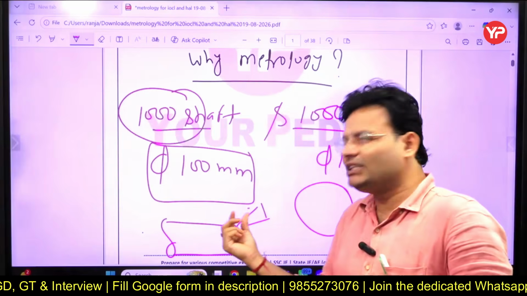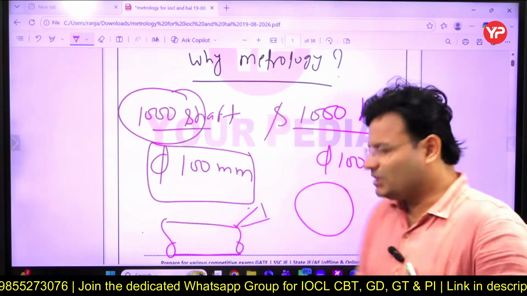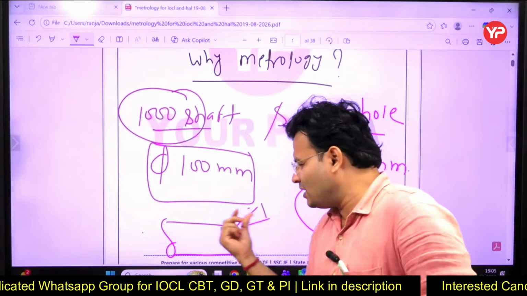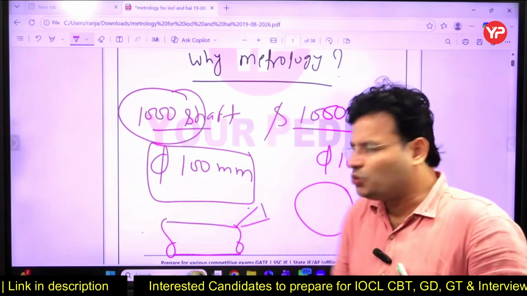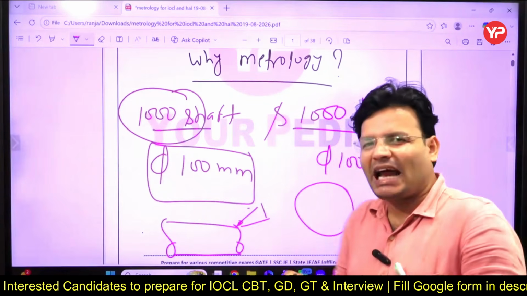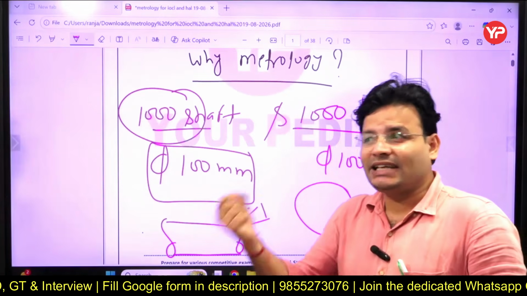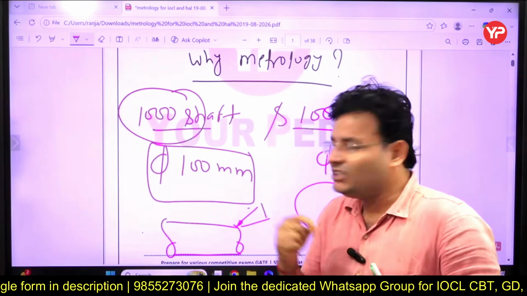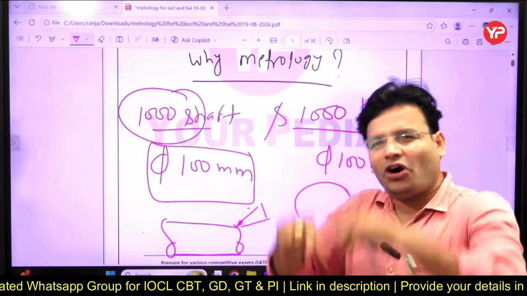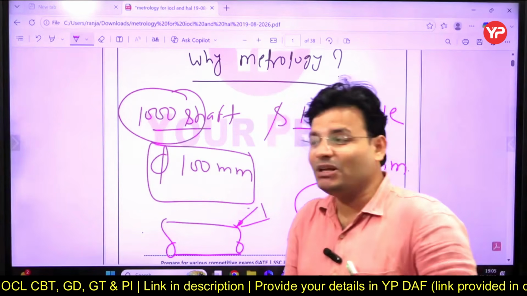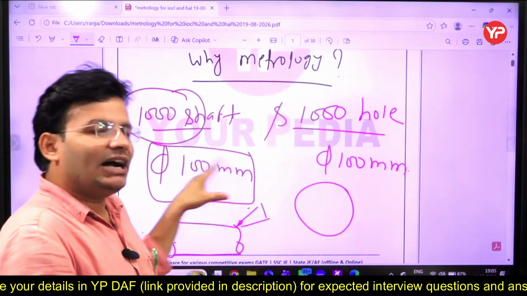Now, when you use a cutting tool in metal cutting, as I have clearly told you, when you cut something with the help of a machine tool, tool wear is going to take place. टूल में थोड़ा wear आ जाएगा. Because of that wear, there could be a different cut. हो सकता है 100 की जगह it can cut 99.8 mm. Instead of 100, it could be 100.2 mm. Exactly 100 in all those cases I am not able to get. नहीं मिल सकता हमें. That is the first cause. तो इसीलिए दोस्त, हमें exactly 100 नहीं मिलेगा.